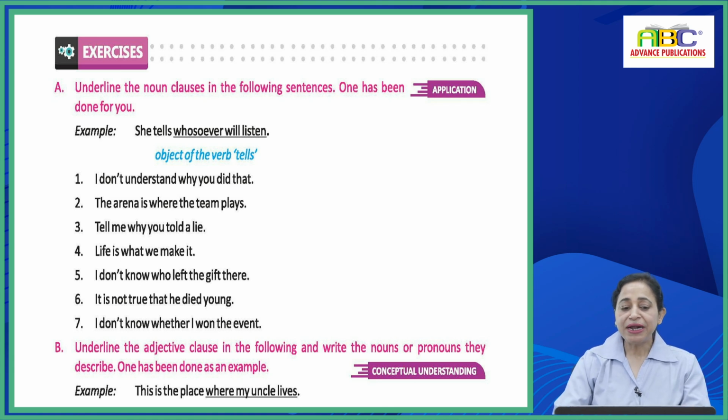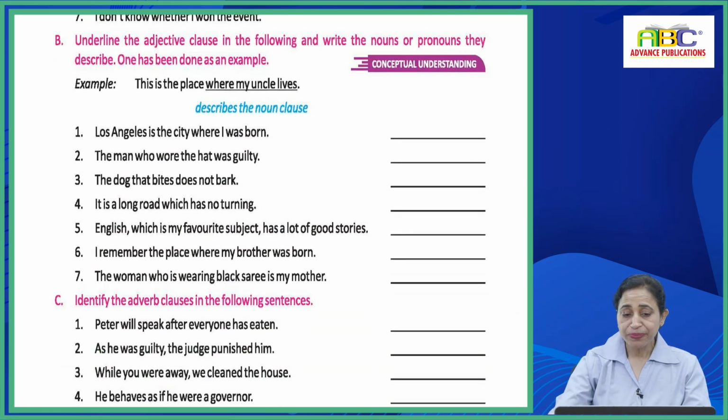चलिए. A part, underline the noun clauses in the following sentences. One has been done for you. And in B part, underline the adjective clauses in the following and write the nouns and pronouns they describe. तो ये भी nouns and pronouns भी आपको लिखने. One has been done as an example. Example जरूर देखिएगा. C part, identify the adverb clauses in the following sentences.